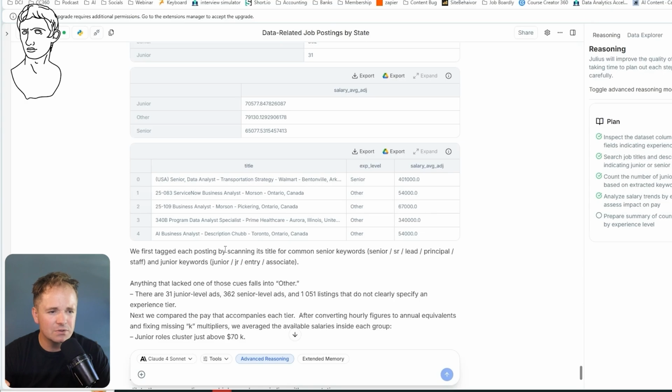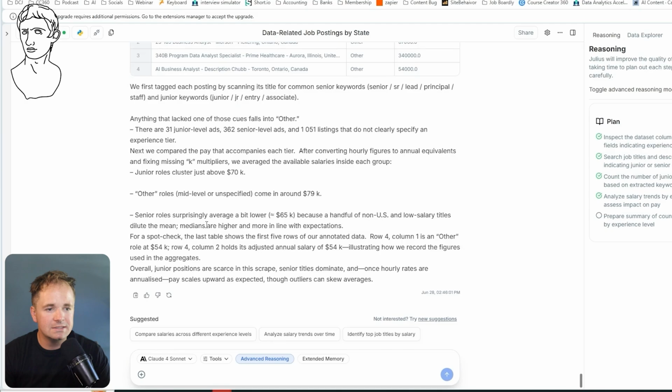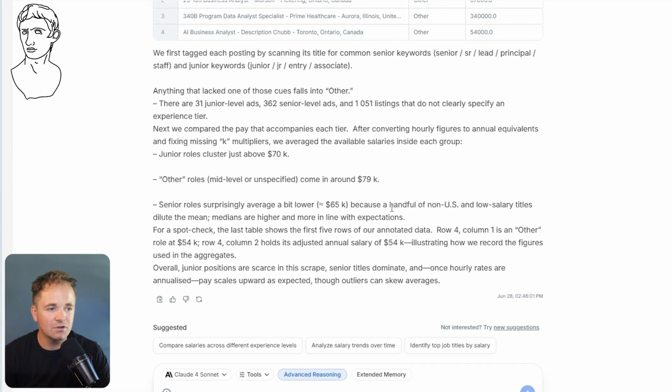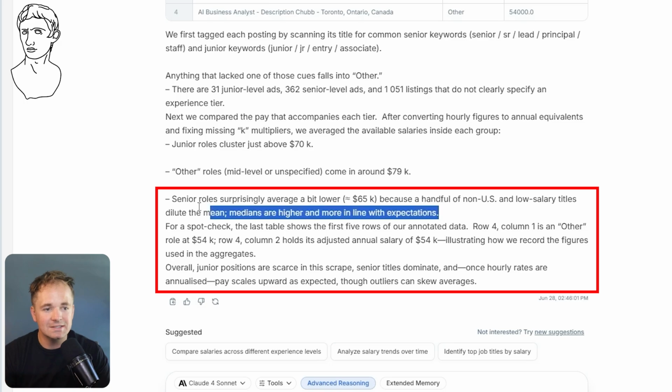We first tagged each post by scanning its title for common words like senior, lead, principal, staff, and then junior ones like junior, entry, and associate. Another thing that we looked into is other. So there are 31 junior level, 362 senior, and 1,000 that did not really 100% say. Senior roles, surprisingly, and it says the word surprisingly here, average a bit lower because a handful of non-US and low salary titles dilute the mean. Medians are higher and more in line with expectations. See, not only did it tell me that this was surprising, but it explained why it happened. I think that's really interesting.